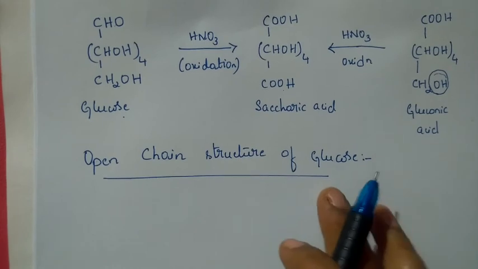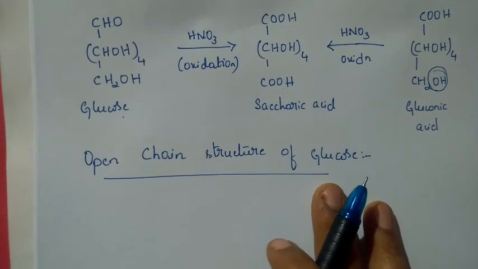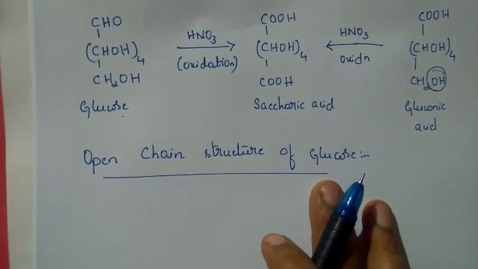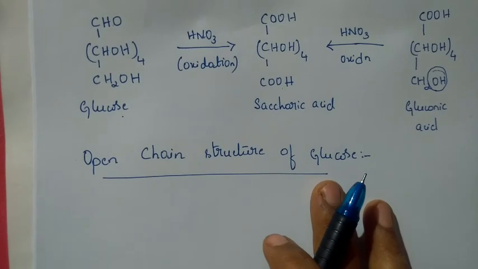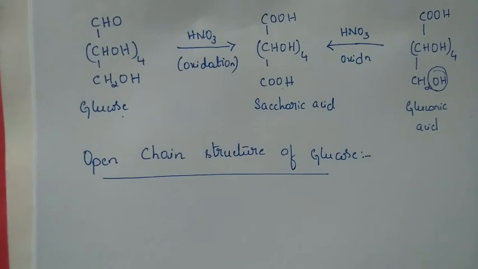If you check that, you will get 4 chiral carbons. I'll show you how these 4 chiral carbons form. So 4 chiral carbon atoms are there.